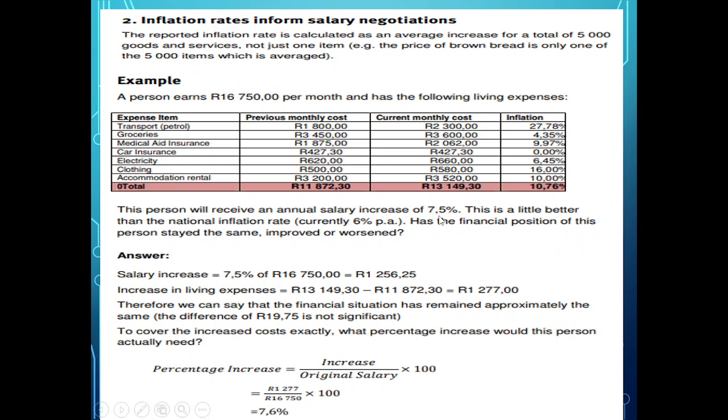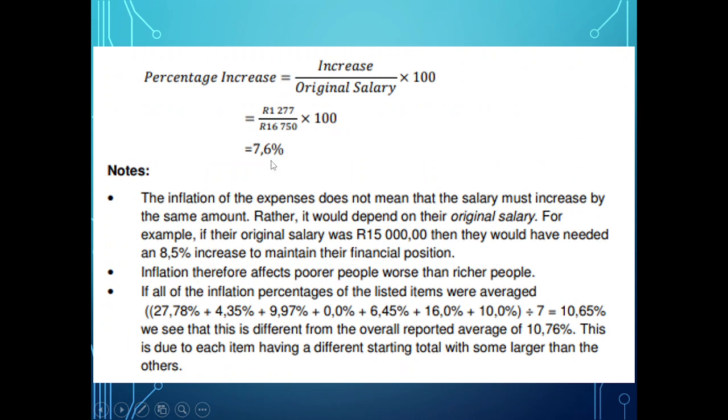So now that means they're giving the person 7.5%. If they just got 7.6%, that would be perfect. Then they would meet inflation perfectly. But the bosses are not going to budge. They're just going to give 7.5%, and they're going to say to their staff member, cut down on your spending, like I showed you earlier.